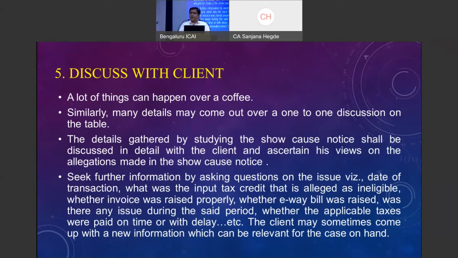And it will also make the client aware that yes, we are working on the notice, we are extensively working on this particular notice and our efforts have also gone inside.